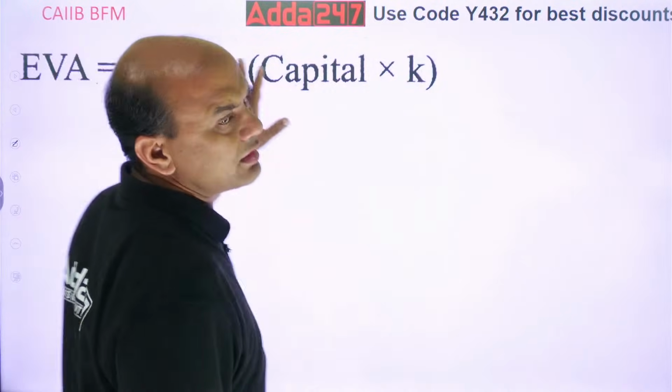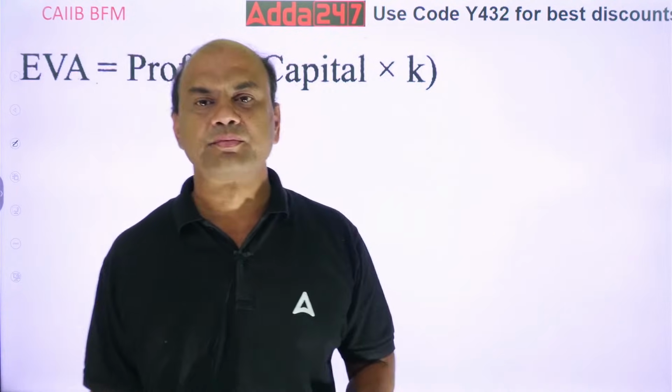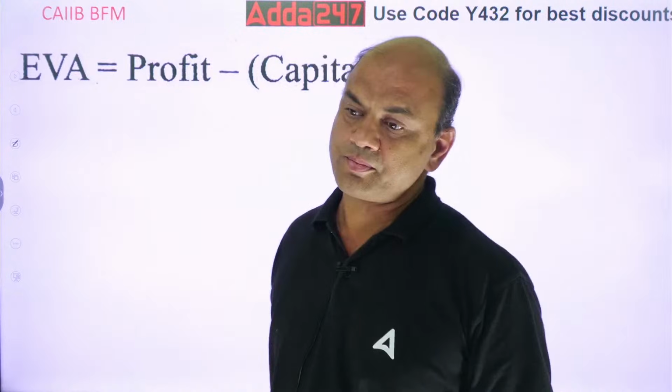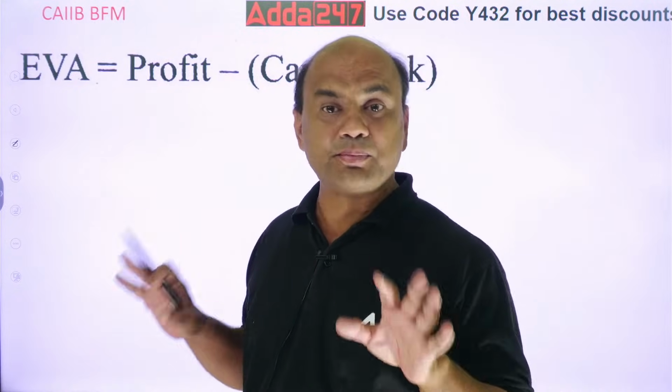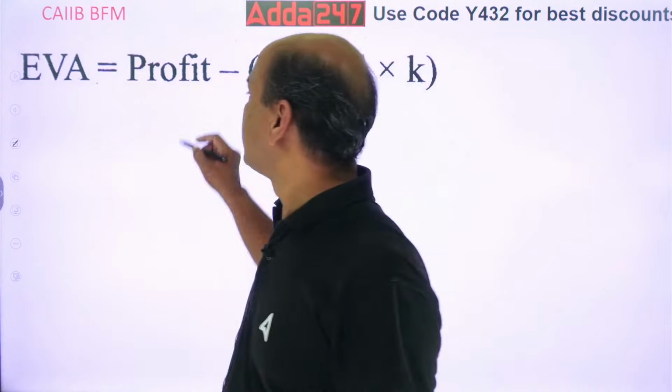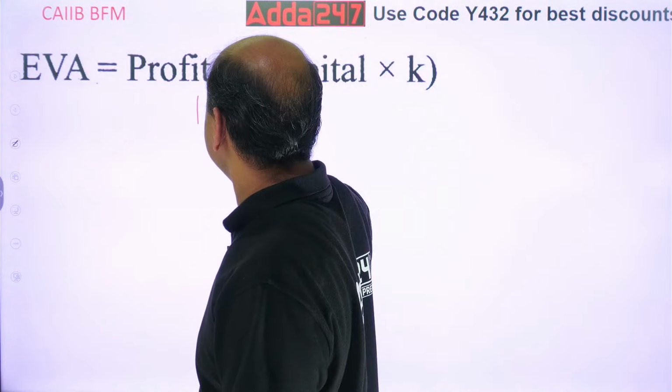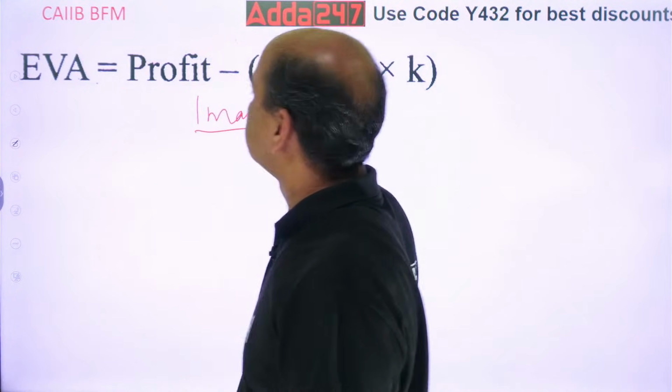This is the third numerical which you will be getting. This is the most simplest numerical. A 1 mark numerical you will get. 1 mark. Most simplest numerical.